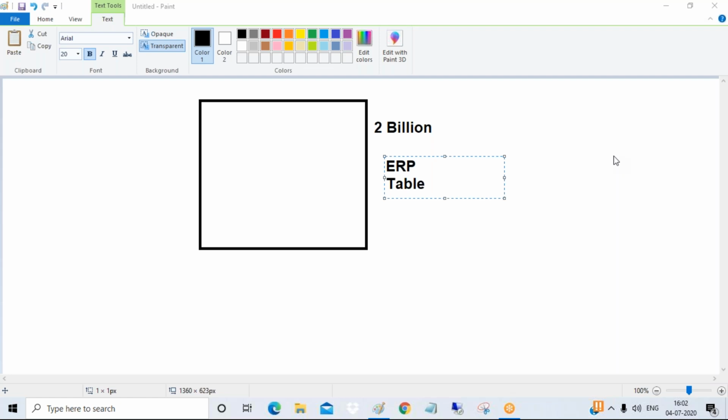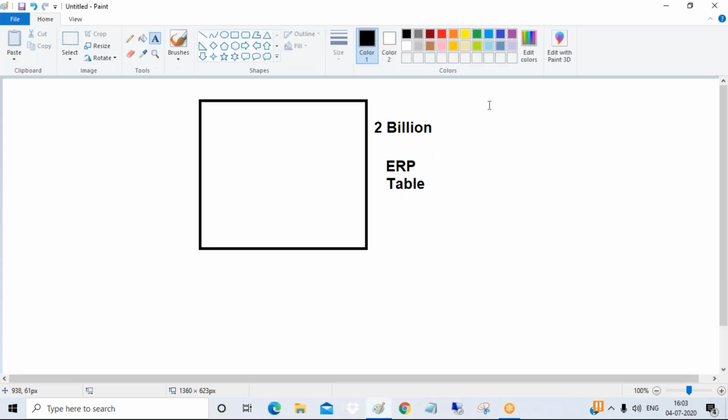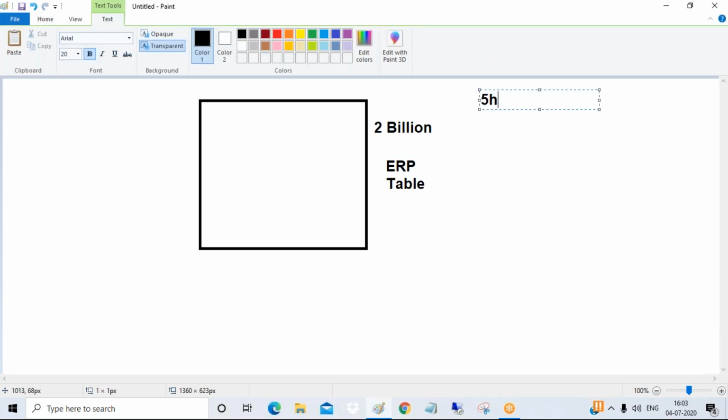Anybody among the audience? How much time will it take if it is a normal ERP table with 2 billion records? It will take almost 5 hours to process 2 billion records.